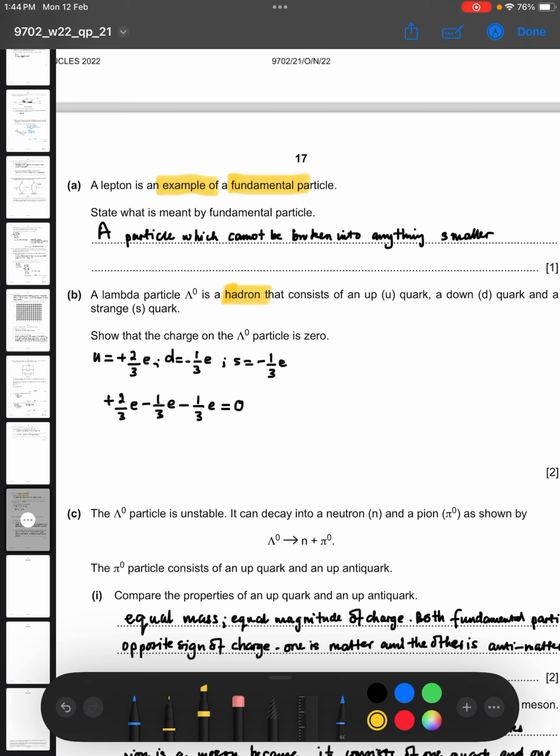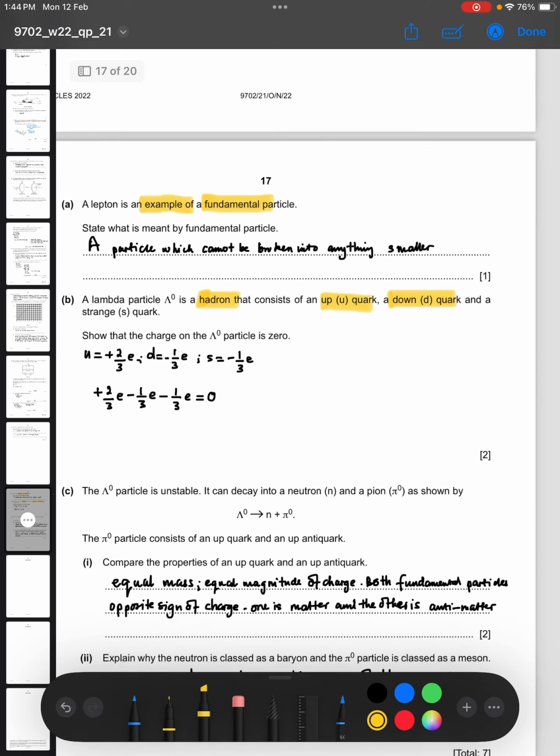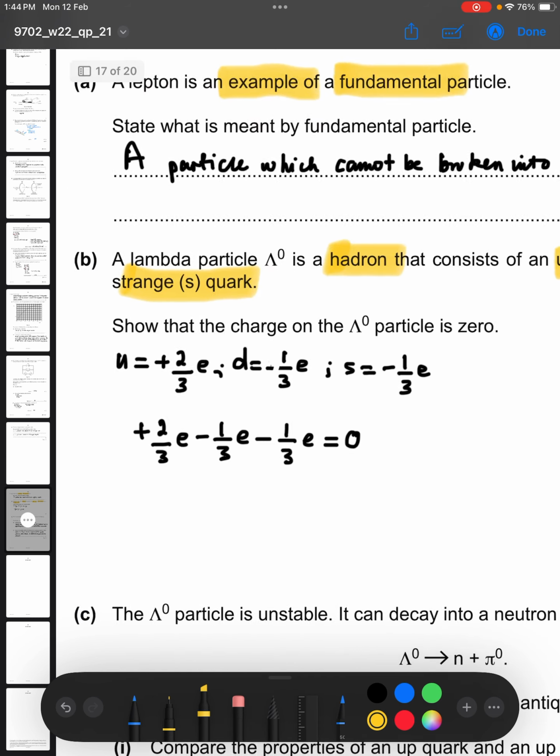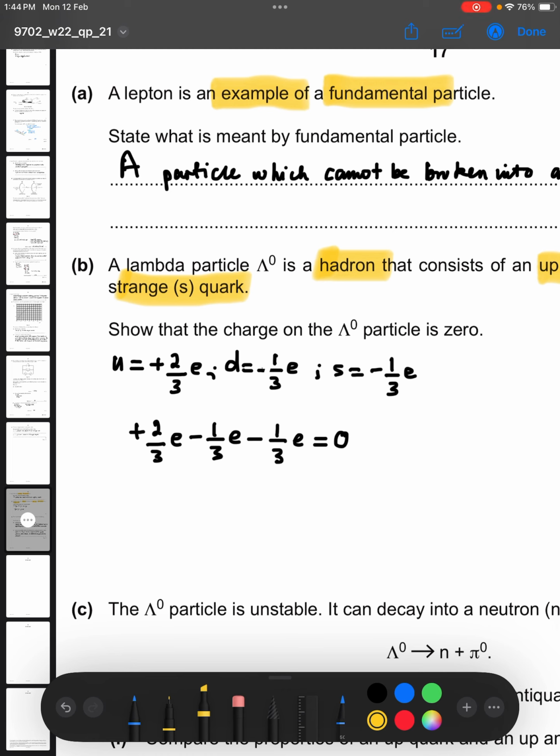So a lambda particle is a hadron that consists of an up quark, a down quark, and a strange quark. By seeing this, it should be clear that a lambda is under the class of hadrons called baryons, because baryons are the ones with 3 quarks. Show that the charge on the lambda is 0, so we just need to do the addition. Remember, it's an up quark, down quark, and a strange quark.